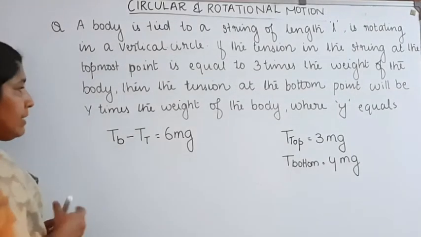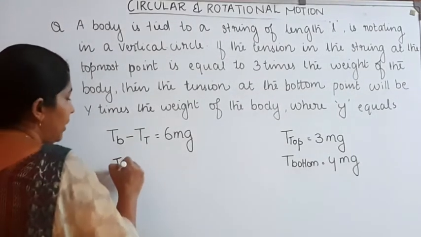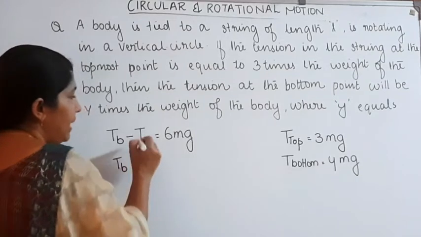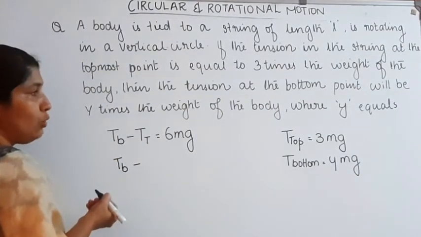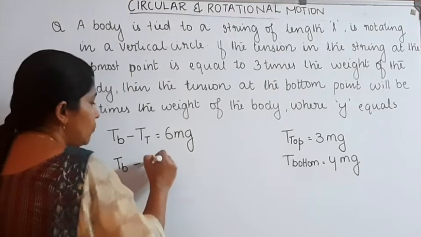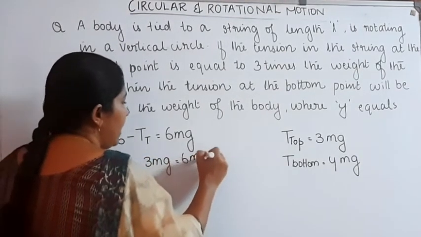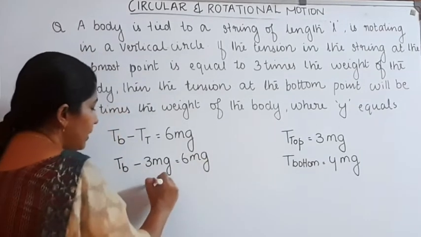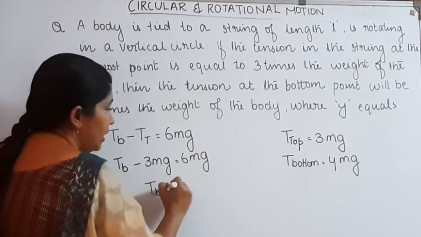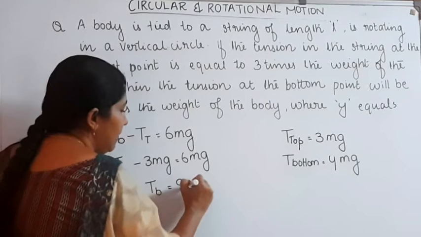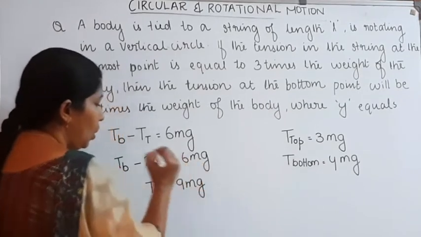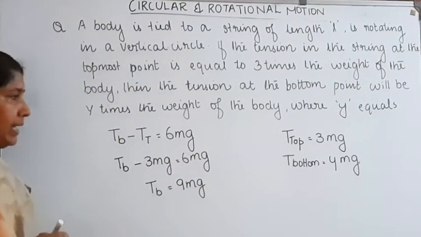Here we can substitute. Tension at the bottom minus tension at the top, which is 3 mg, is equal to 6 mg. From here we get T bottom, tension at the bottom, is equal to 9 mg.